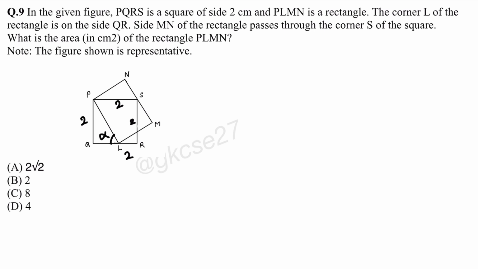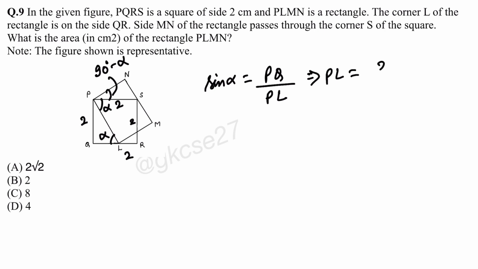Let's consider this angle alpha. So this angle will be 90 degree minus alpha. So from here we can find out the side PL length. So sin alpha will be PQ by PL. So from here PL will be PQ by sin alpha, that means 2 cosec alpha, and PN.